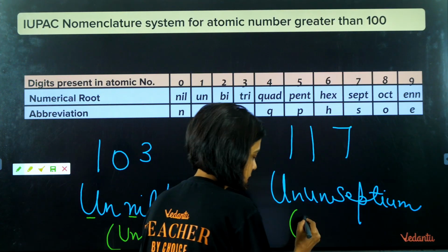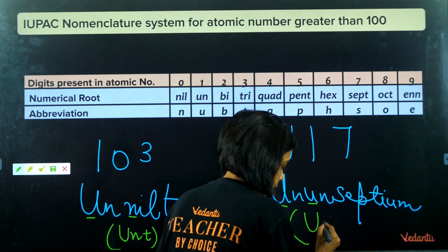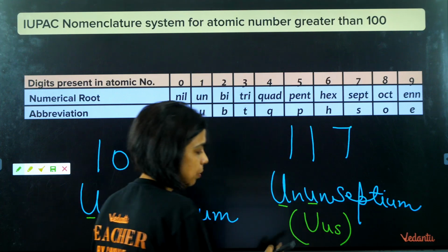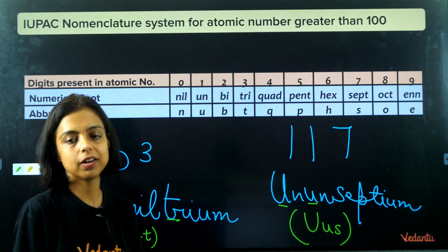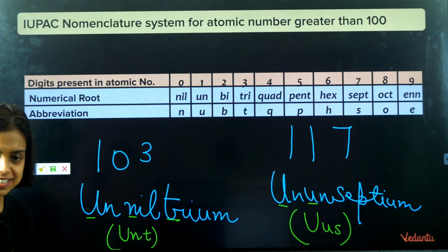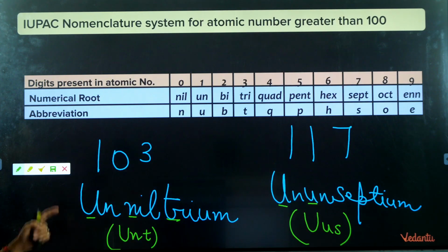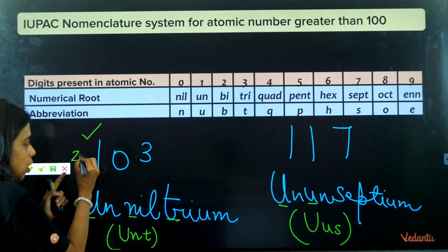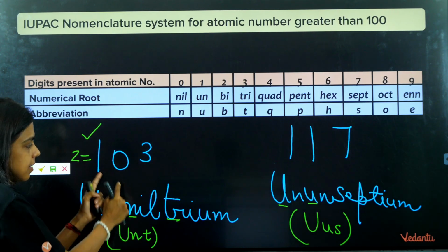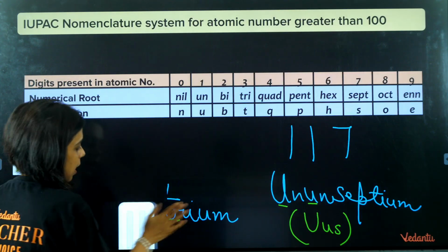And the symbol is: first a capital U, then small u, and small s. Here the symbol of this element is U capital, U again, and then S for sept. First will be a capital letter followed by small letters, right? Interesting, guys? Yes. So the name of the element with atomic number 103 is unniltrium.